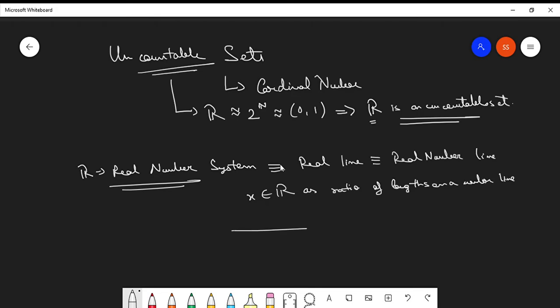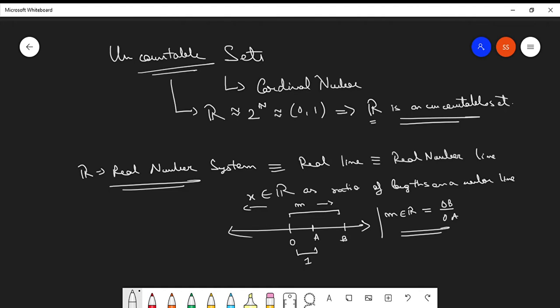For example, suppose this is a number line you have. Say this is the neutral point 0. These are the positive numbers, these are the negative numbers. Suppose this marks the point A such that OA is 1. This marks the point B such that OB is M. So this real number M can be represented as OB by OA. That's why the real number system is also known as the real number line.